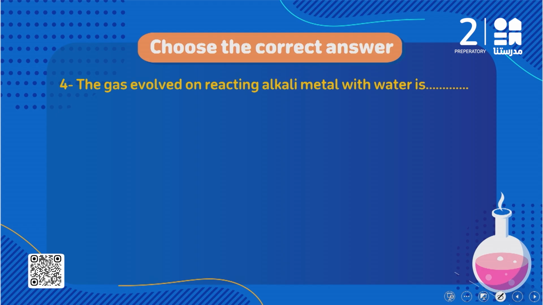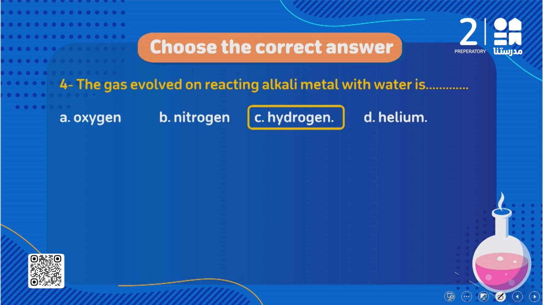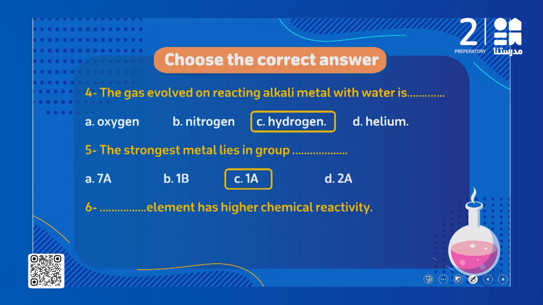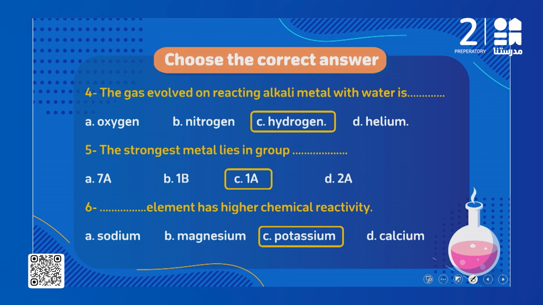The gas evolved on reacting alkali metal with water is what gas? It's hydrogen gas, and we said it burns with a pop sound. The strongest metal lies in group 1A. We said 1A is the group that has the most active metals, or the strongest metals. And what about the element that has higher chemical reactivity, which one of them is the most active? Sodium or magnesium or potassium or calcium? Of course potassium is more active than sodium or magnesium or calcium.